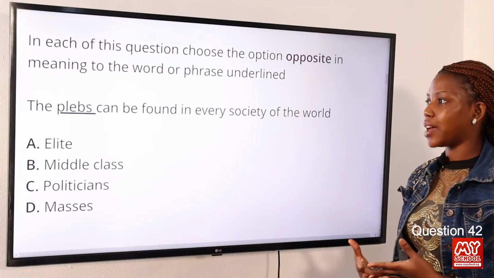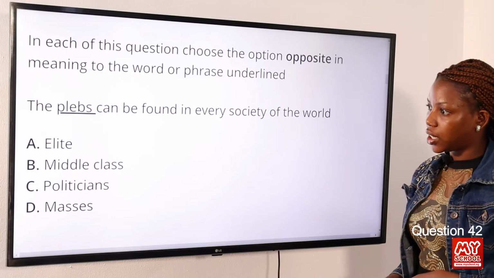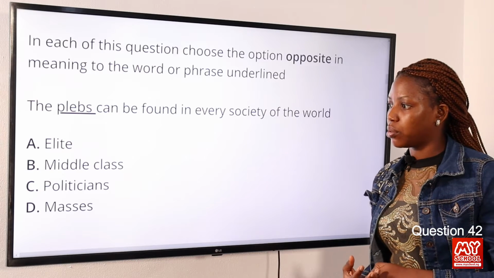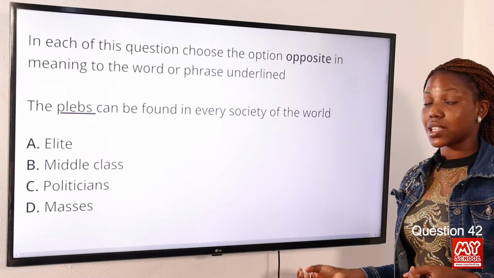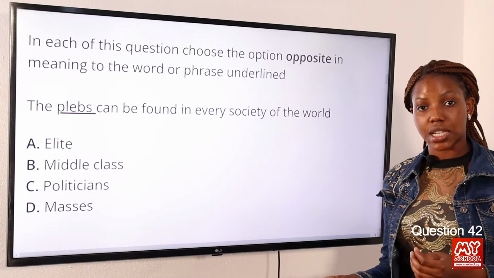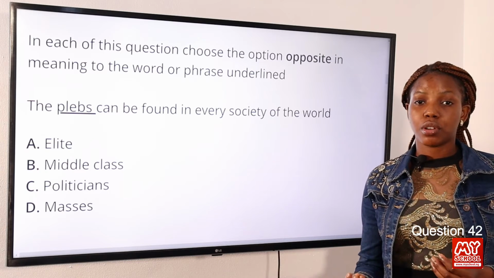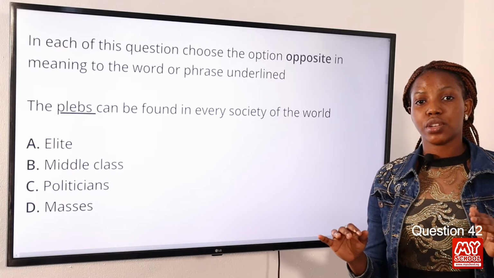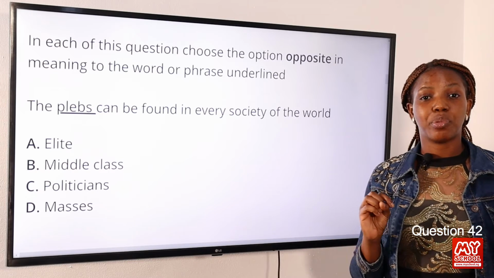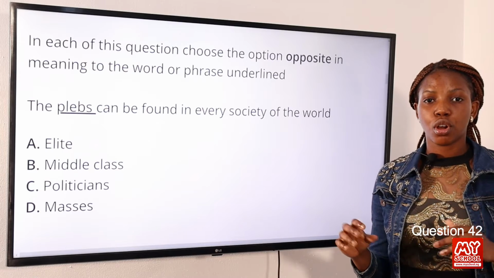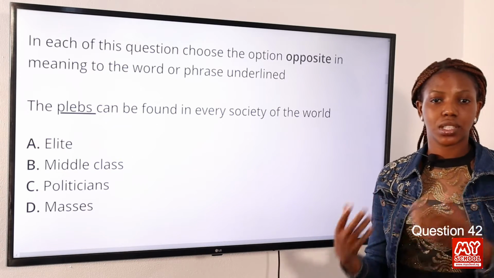The plebs can be found in every society of the world. Option A, elite. Option B, middle class. Option C, politicians. Option D, masses. Now the answer to this question is option A, elite. Now the word plebs means ordinary people or ordinary persons, and they are usually classified under the lower social class. Now elites are the best or superior people who are superior in terms of ability and quality.